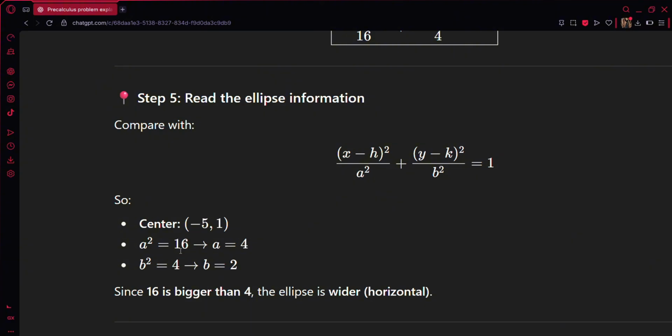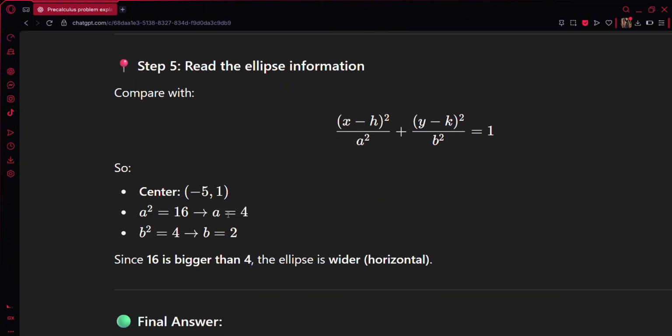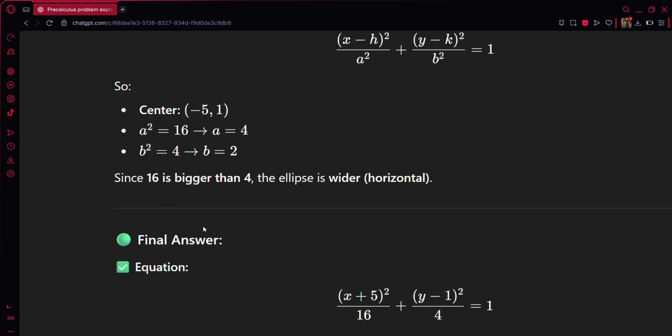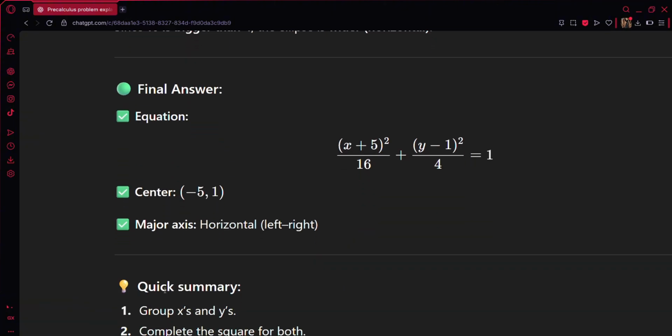And then, ang square root ng 16 is 4, square root ng 4 is 2. Gets? Since 16 is bigger than 4, the edge is wider. So, horizontal siya. So, final answer, ayan. Okay.